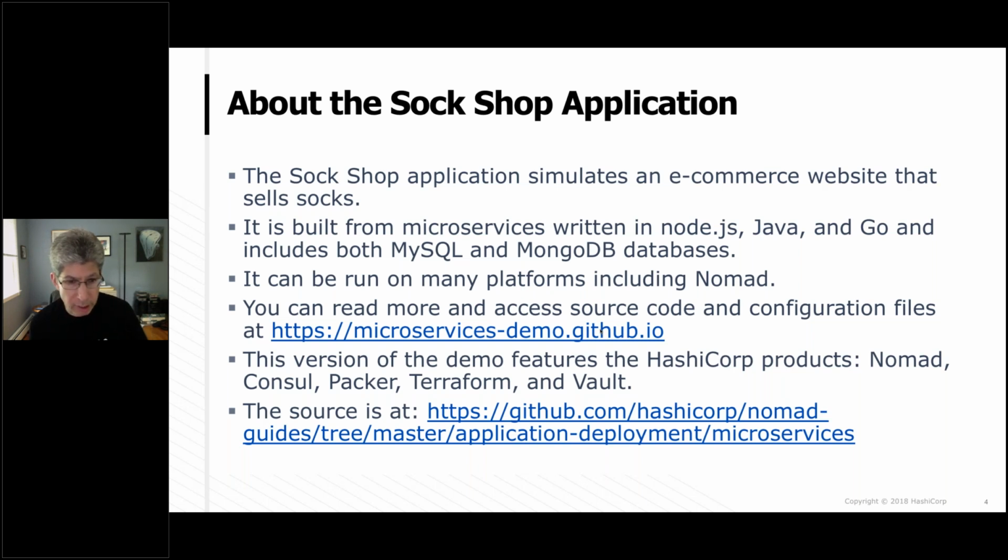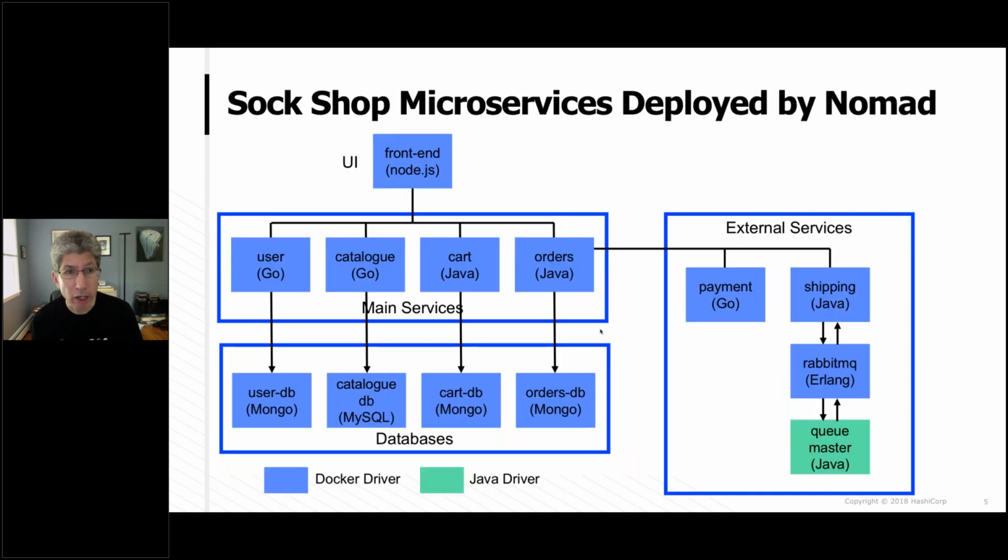I mentioned earlier this demo does use essentially all of the HashiCorp products except for Vagrant, but we're going to focus on Nomad and Consul. I do have the source code for what I've done here, and there's actually a guide, so you could do this on your own, and I'll show that to you a little bit later. This is the architecture for the different microservices. We have a front-end UI. I'm trying to find my mouse.